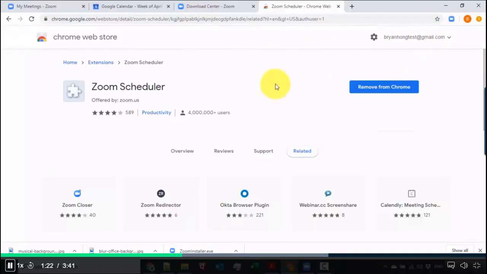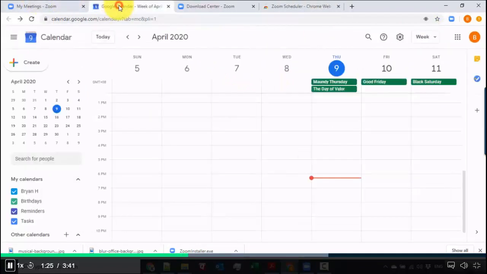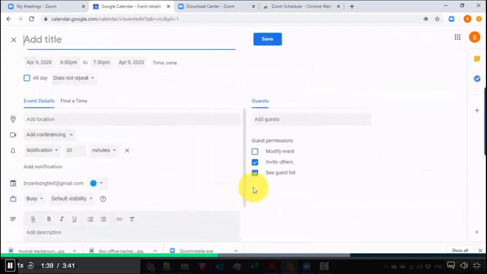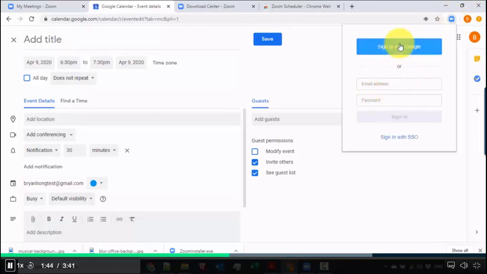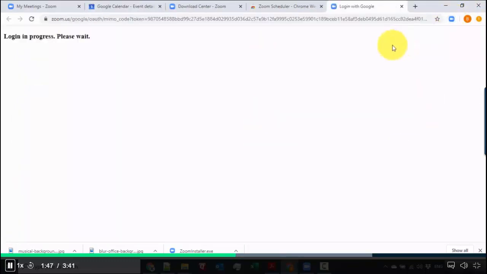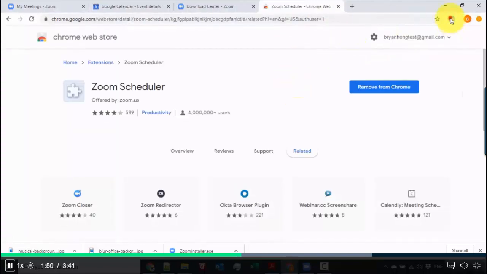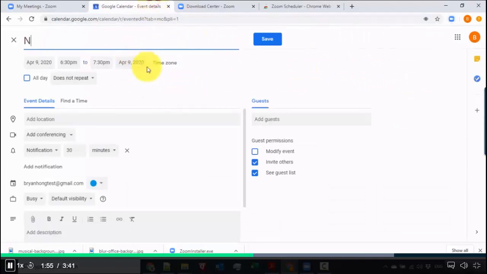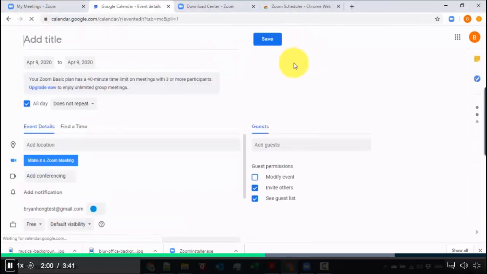Since I'm using a Gmail account right inside Chrome, I'll jump over here. I already have my Google Calendar open, so if you have a Google account, a Gmail account, you can just go straight to the calendar. And what I'll do is create an event, so let's go for more options so that we can have a look. I'll click here and sign in with Google because it's a new extension, right? So it's already signed in. Over here, if we go to new meeting, it's still not here, so let me just do a refresh. There you go.